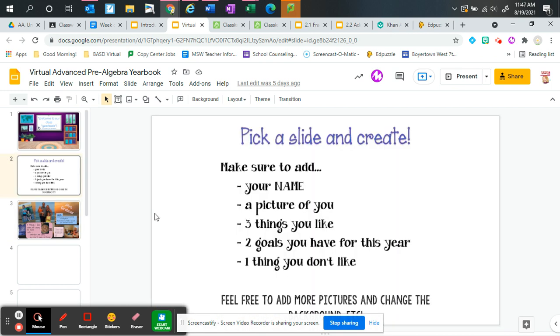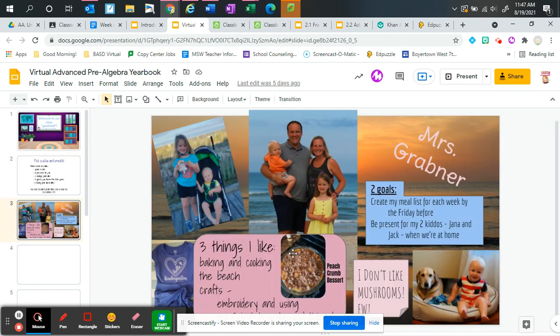So you're going to pick a slide and create your name, a picture of you, 3 things you like, 2 goals you have for the year, and 1 thing you don't like. Feel free to add pictures, change the background, etc. As an example, this one is mine: my name, a picture, 2 goals, 3 things I like, and 1 thing that I do not like.